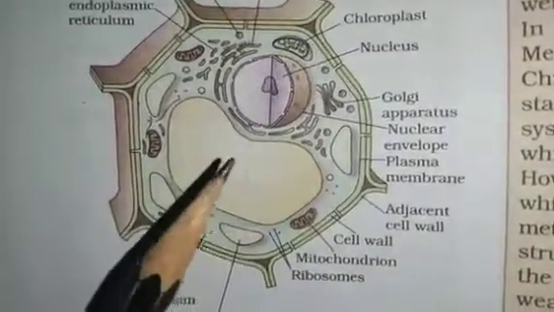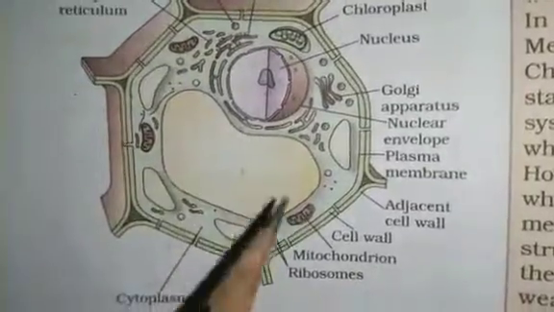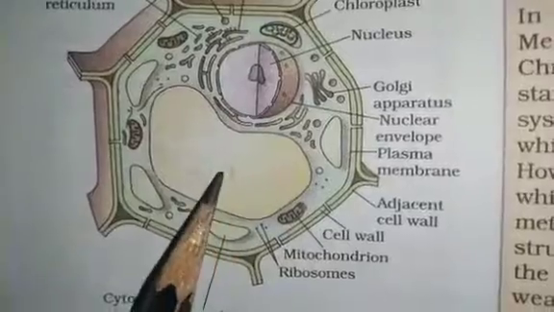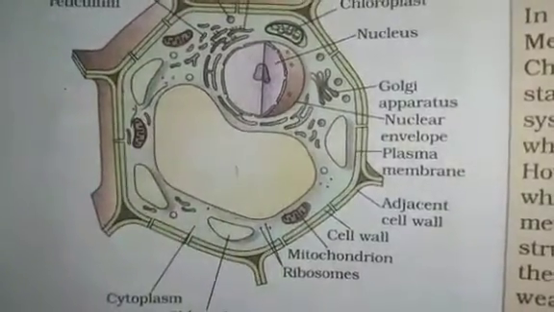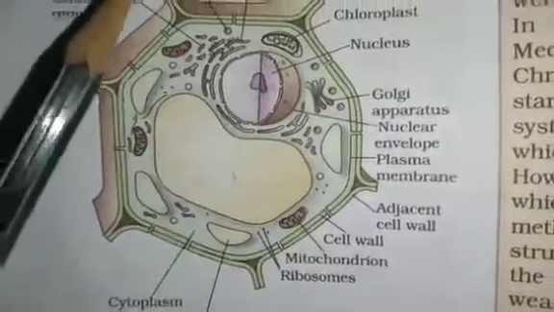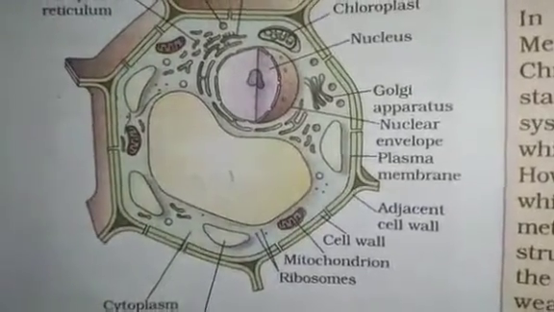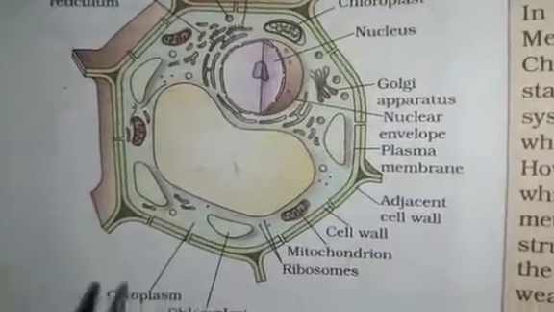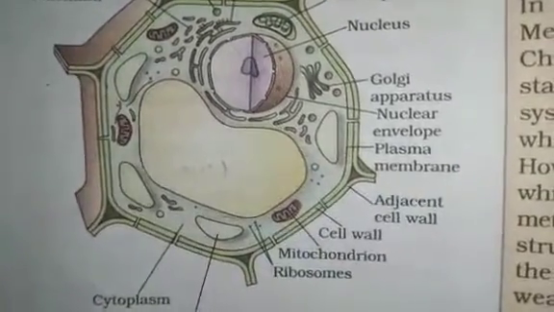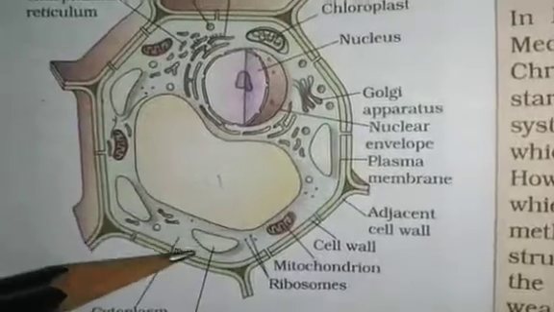In plant cells, vacuoles are full of cell sap. Cell sap is nothing but a fluid, and it provides turgidity and rigidity to the cell. Turgidity means being full of water contained in a cell. Many substances of importance in the life of a plant cell are stored in these vacuoles.